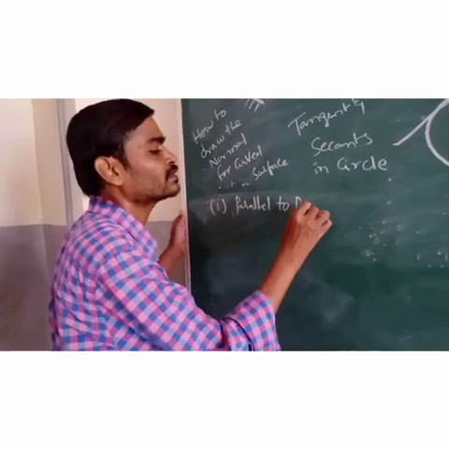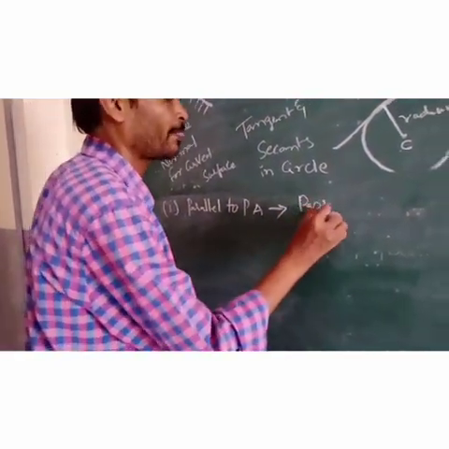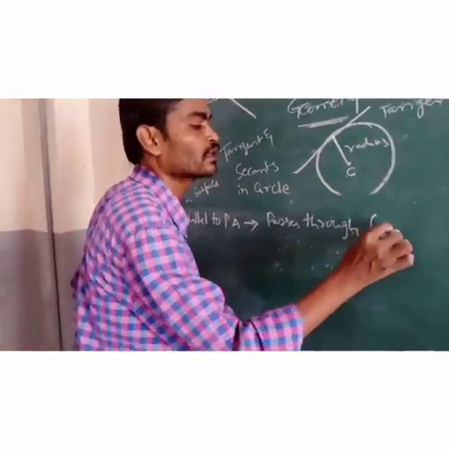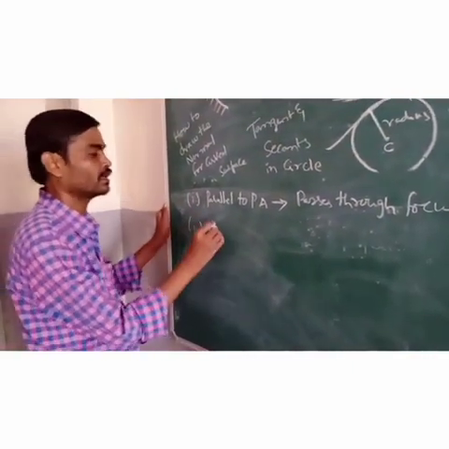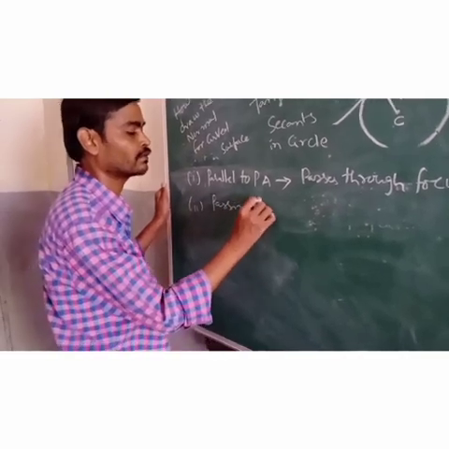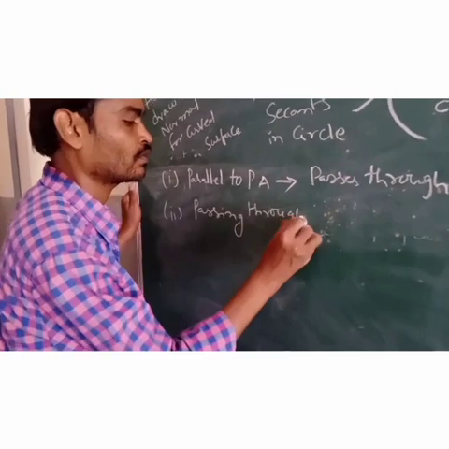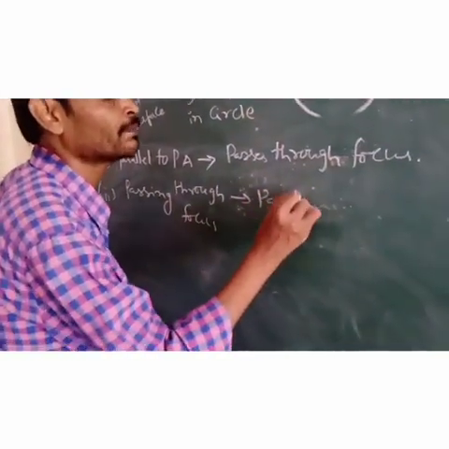So the first point is that a ray parallel to the principal axis will pass through the focus, and the second is that a ray passing through the focus will be parallel to the principal axis.